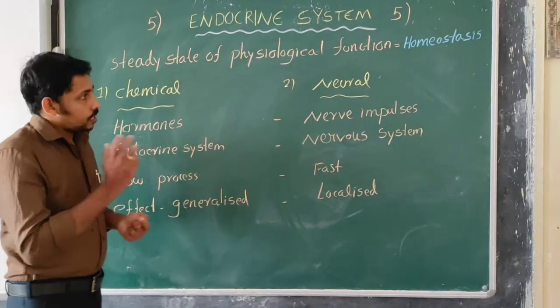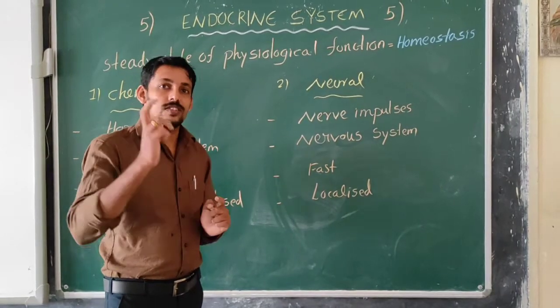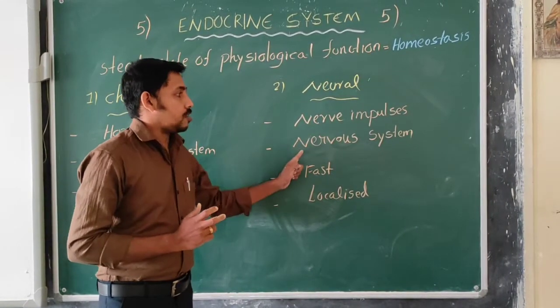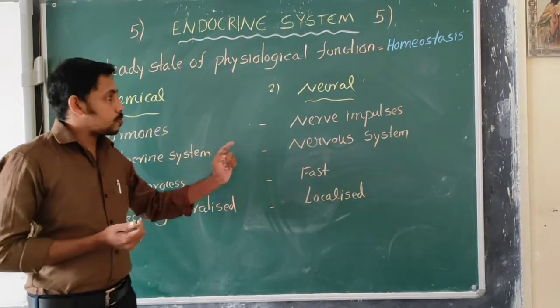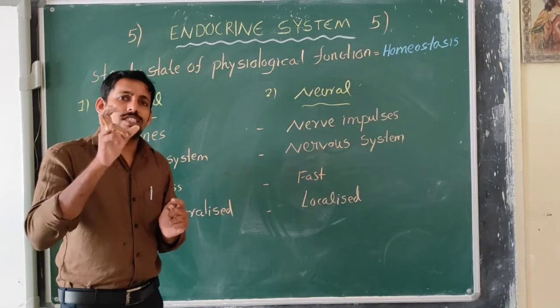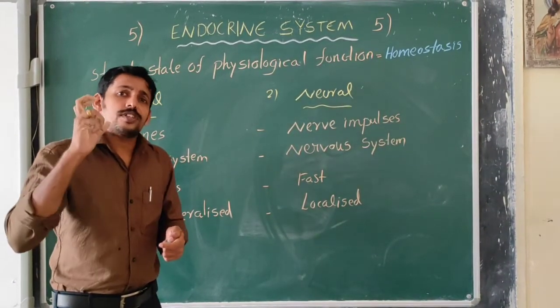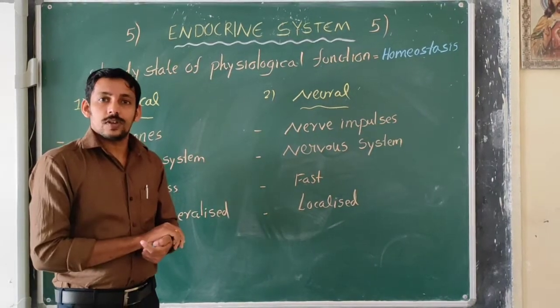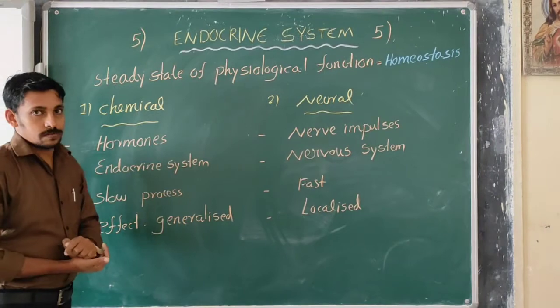But in the case of neural control, it's a very fast process because it is brought about by the nerve impulses. And most of these processes are localized. It may affect just one muscle or an affected organ. So these are the differences between the chemical and neural control.